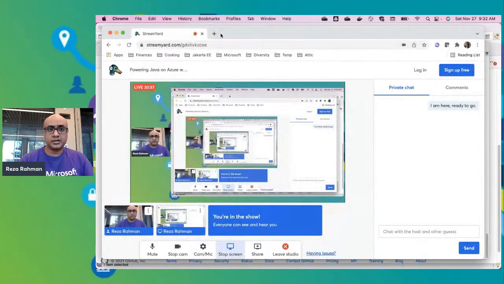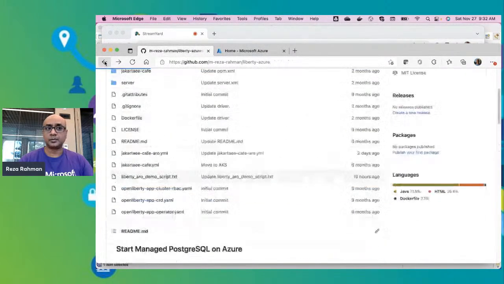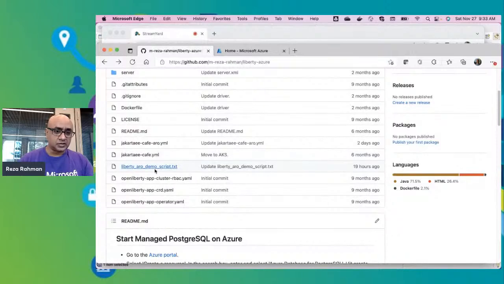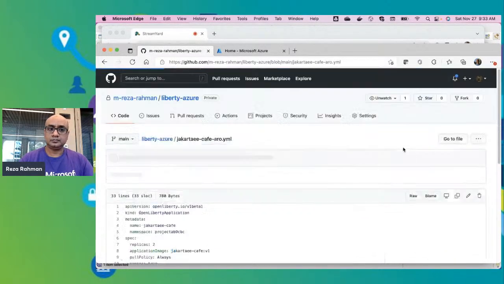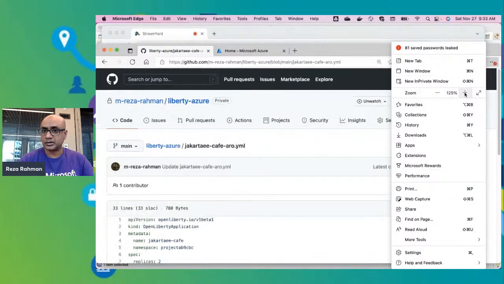Now I can go ahead and deploy the application using an ARO deployment descriptor. So let's take a look at the deployment descriptor that I'll be using for this. So this is where it is. All right, let me increase the font a little bit so you can see it a little bit more clearly.